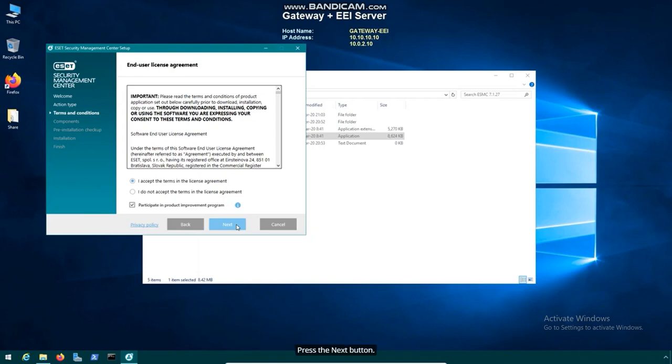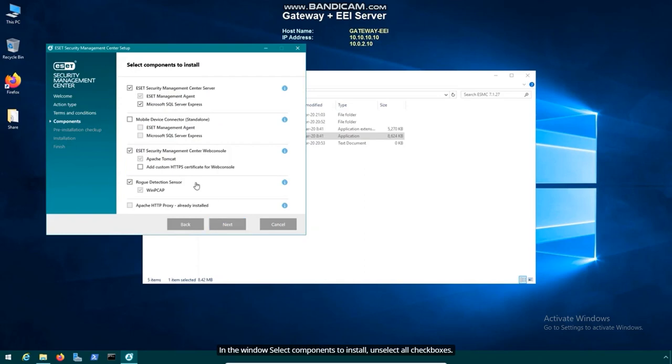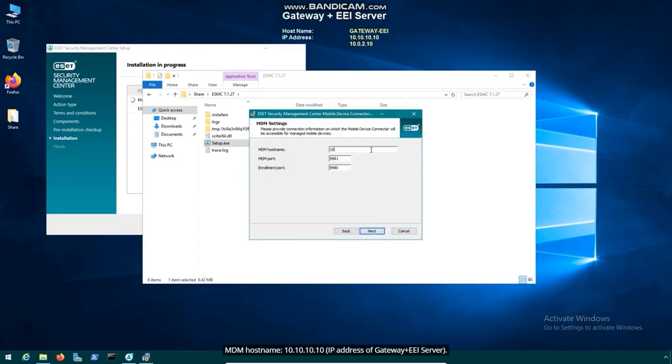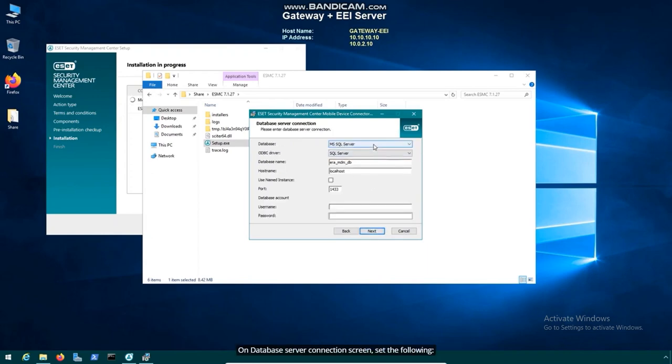Press the Next button. In the window Select components to install, unselect all checkboxes. Then select Mobile Device Connector only. Also, Microsoft SQL Server Express stays unselected. Press the Next button and configure MDM settings as follows. MDM hostname 10.10.10.10, the IP address of the Gateway EEI server. MDM port 9981. Enrollment port 9980. Press Next.